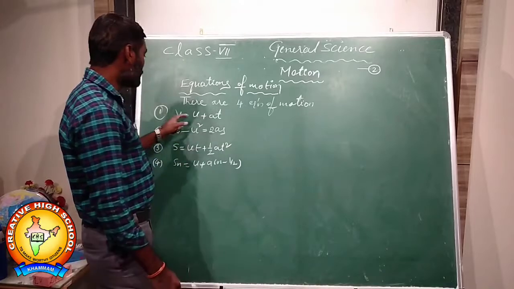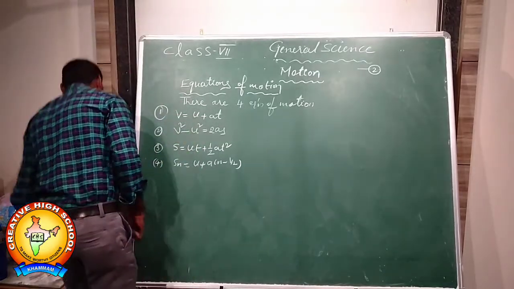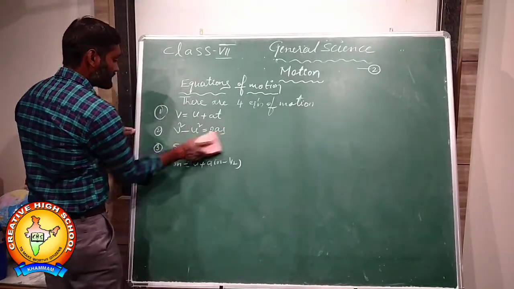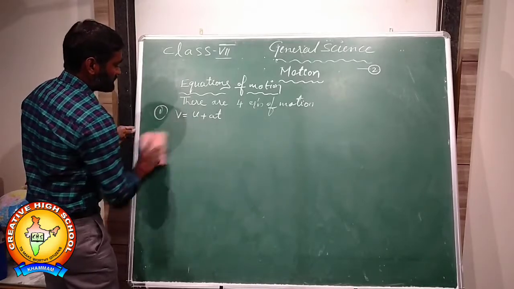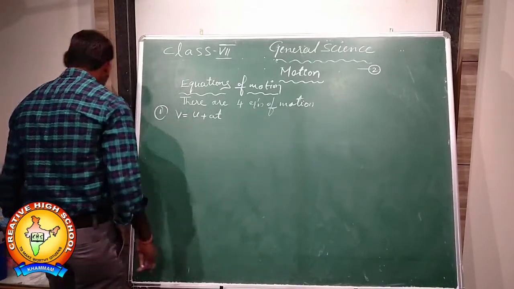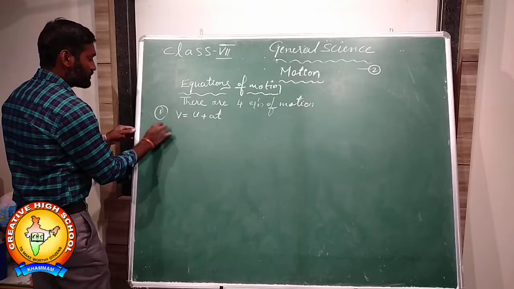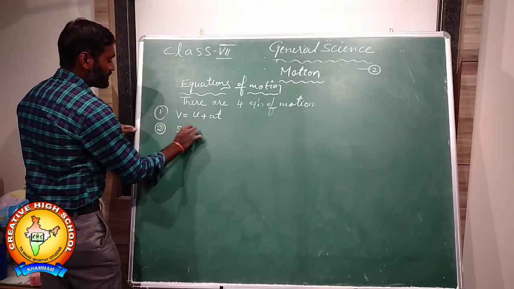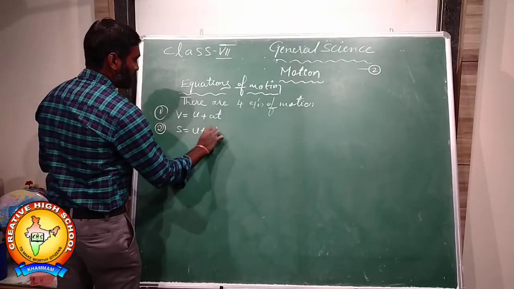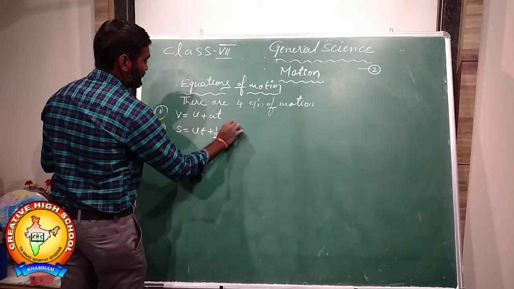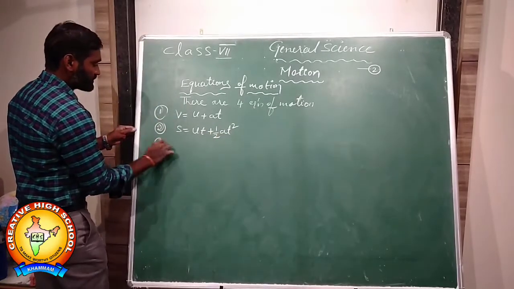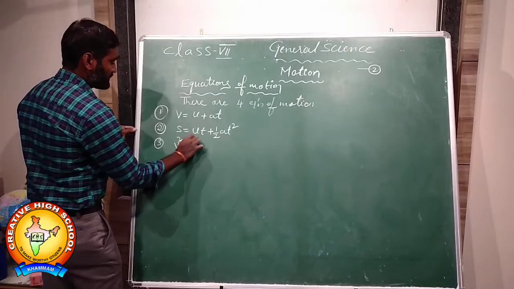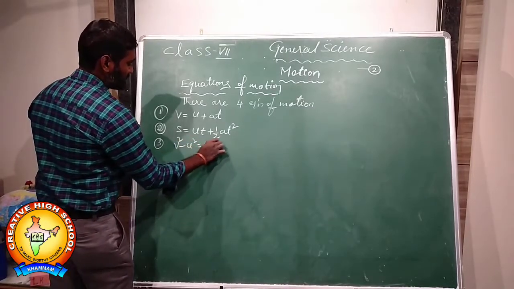V is equal to u plus at. There are four equations. Second, s is equal to ut plus half at square. Third, v square minus u square is equal to 2as.